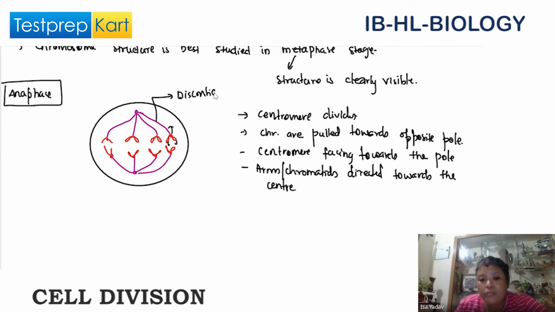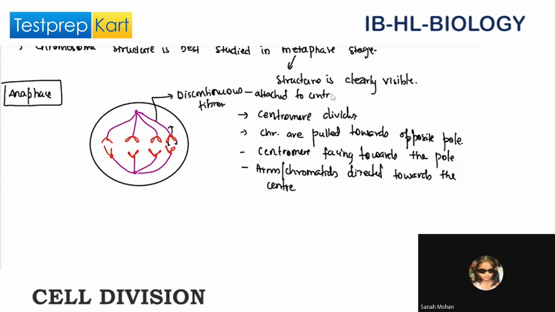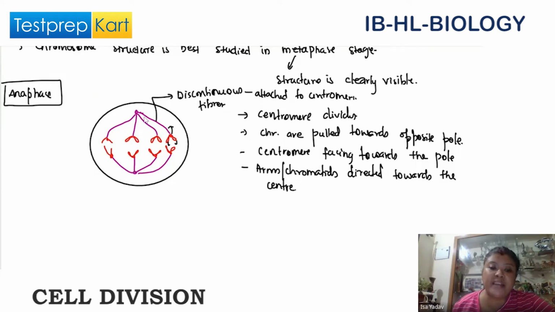discontinuous fibers, which are attached to the centromere. Clear? Okay, I'll use a second color.